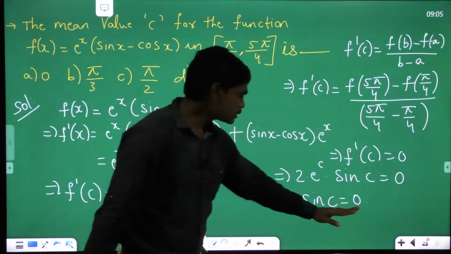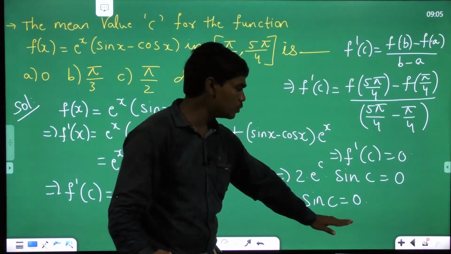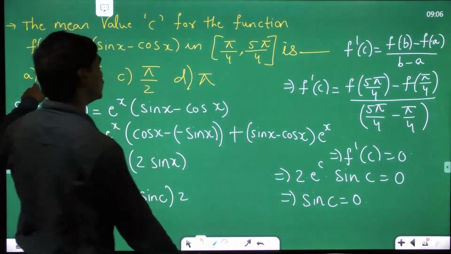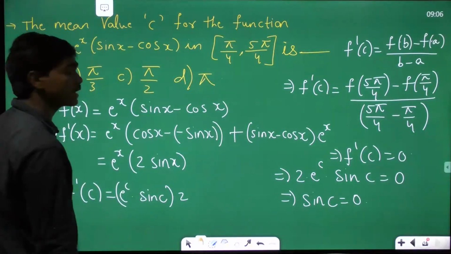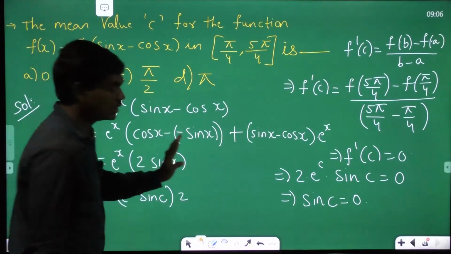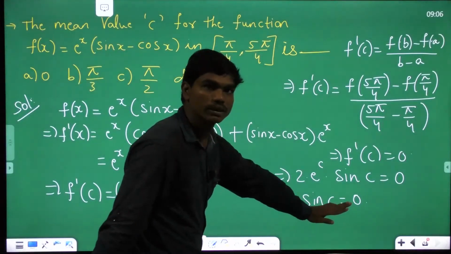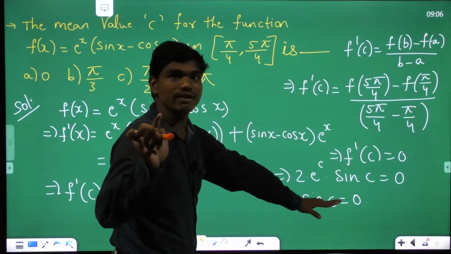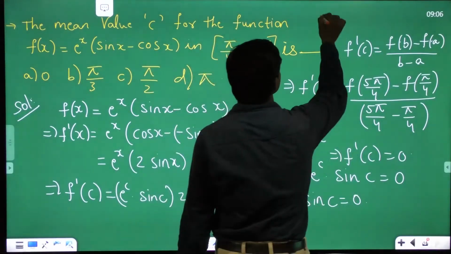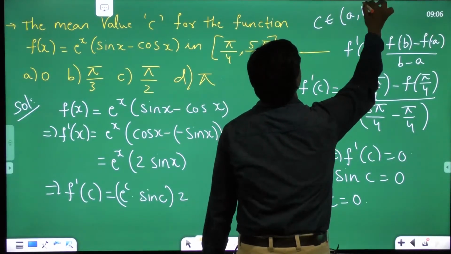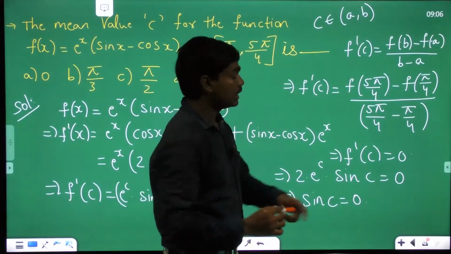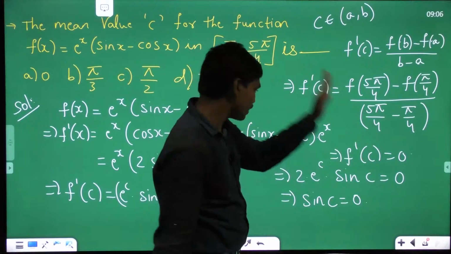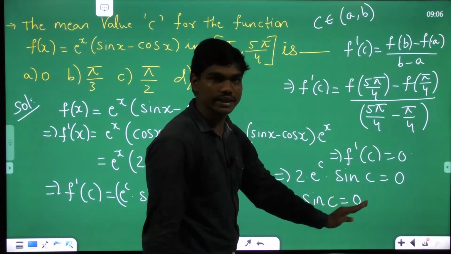Now by the time you see this step in an examination, many of you might have an intuition that the value of c is 0 because sine 0 is 0, and that's why 0 is given as the first option here. Okay, but the actual answer is not 0. At this point you might feel like c is equal to 0, but c is not actually 0, because I clearly stated when defining mean value theorems that this c should belong to (a, b). Yes or no? Did we mention this or not? If you forget this c belongs to (a, b), then you are lost at this point, even after doing all these things correctly. So please take care of this.